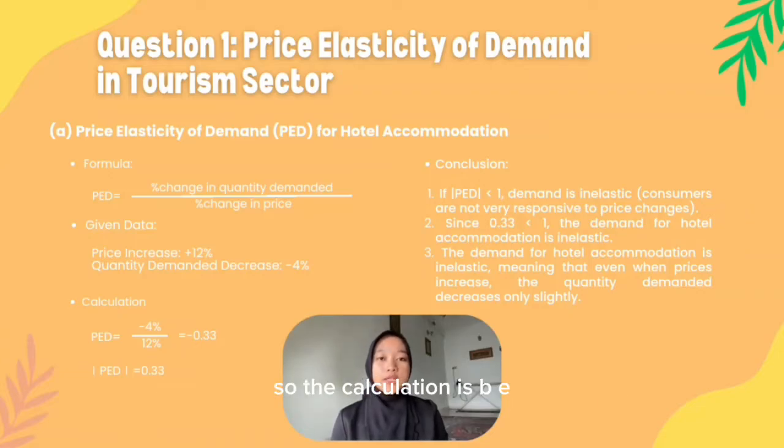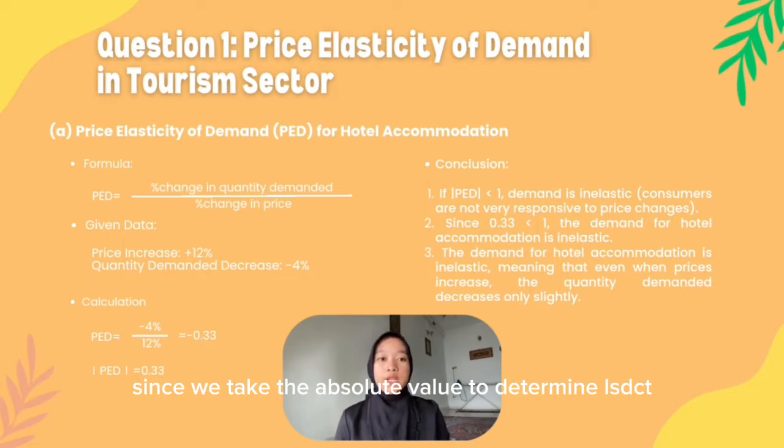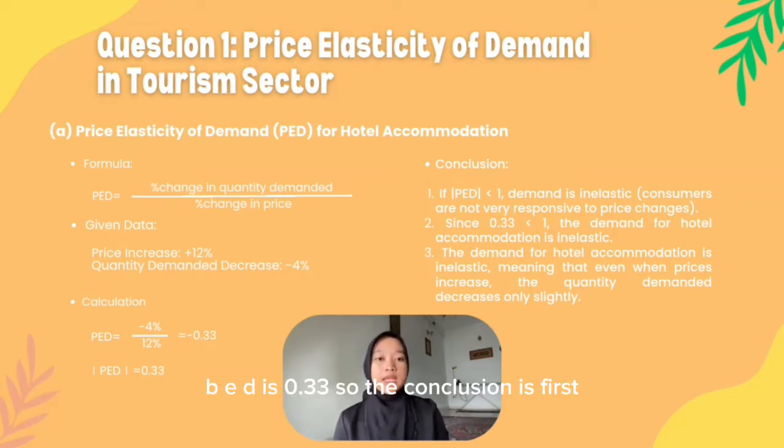So the calculation is PED equals negative 4% divided by 12%. The answer is negative 0.33. Since we take the absolute value to determine elasticity, PED is 0.33.